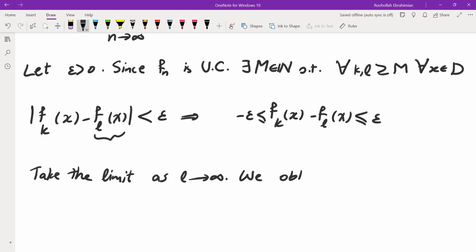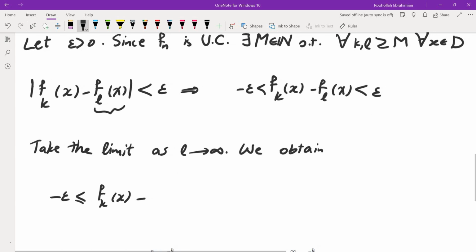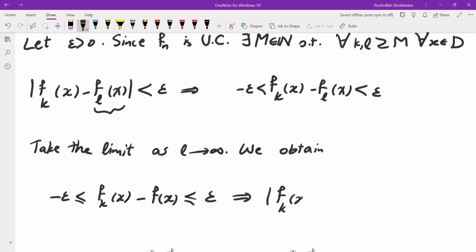So we obtain negative epsilon less than or equal to Fk(x) minus F(x), since I'm taking the limit, the inequality becomes less than or equal, and this is less than or equal to epsilon. And this means the absolute value of Fk(x) minus F(x) is less than or equal to epsilon.